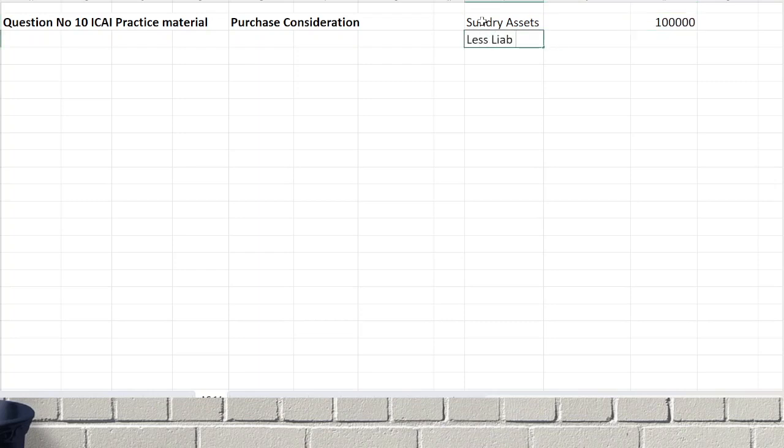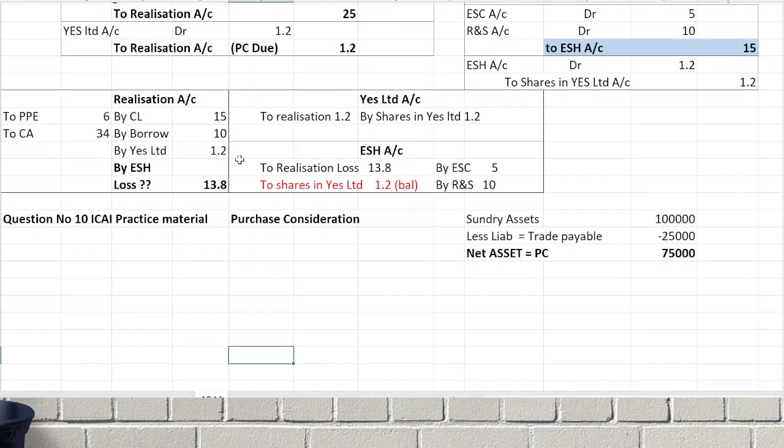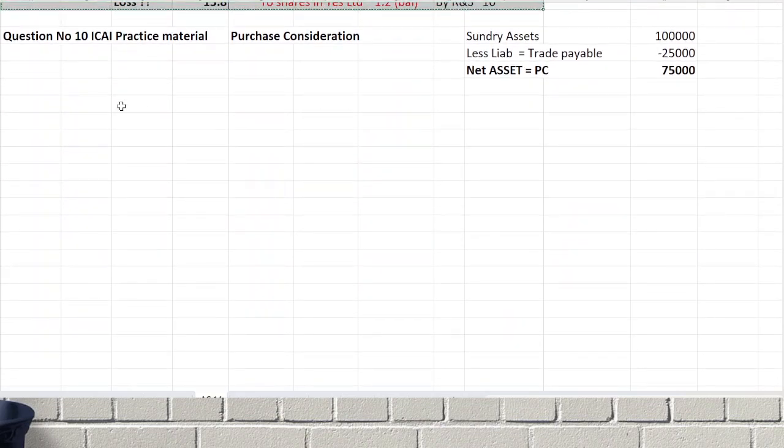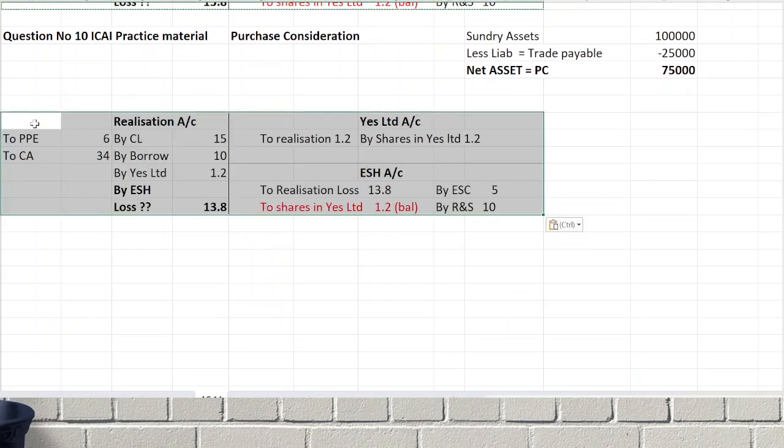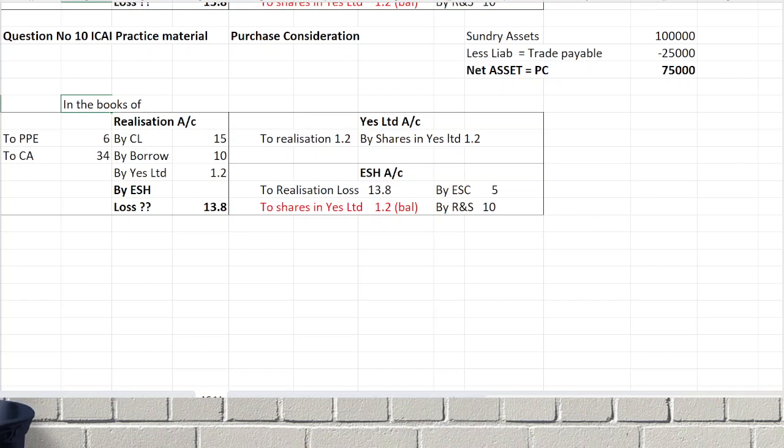That liability is nothing but trade payable, the only external liability. What is the trade payable? 25,000. Less that, net assets will give us what? Purchase consideration of 75,000. Then do the ledger accounts. In the books of which company? X Limited, that is the selling company.